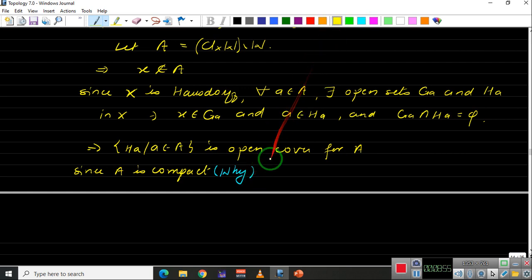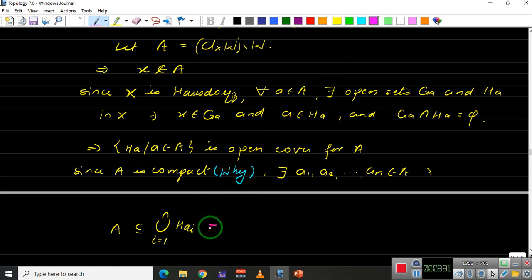Okay, since A is compact and we have this open cover, this implies there exists a finite subcover. Finite subcover means finitely many elements from A, where A is the indexing set right now. So say A1, A2 up to AN, the elements of our indexing set, such that our set A is compact. So A is contained inside the union, say i from 1 to N, of H_Ai. It's a finite subcover. Let us take this union as M, just for shorthand notation.